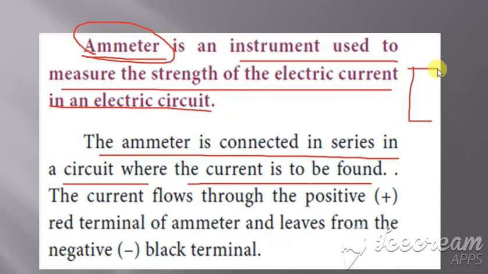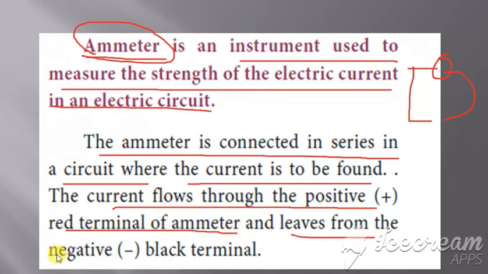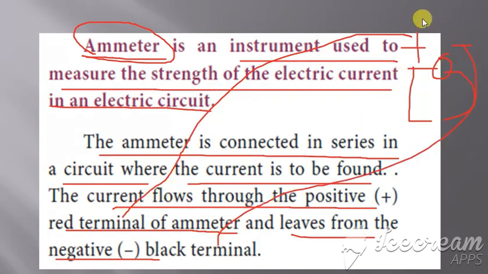Whenever you connect an ammeter to a circuit in series, current flows through it. Current always flows into the positive terminal of the ammeter and leaves from the negative. There are two terminals, positive and negative. Positive is represented by red and negative is represented by black. Current will always flow from positive to negative in the ammeter.